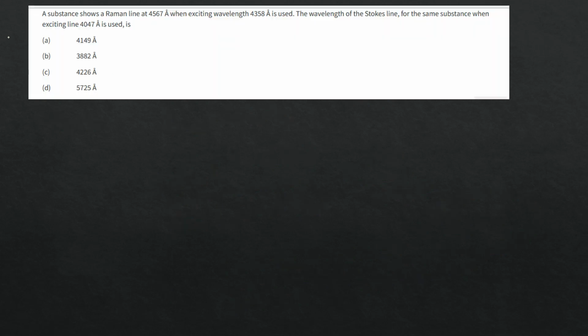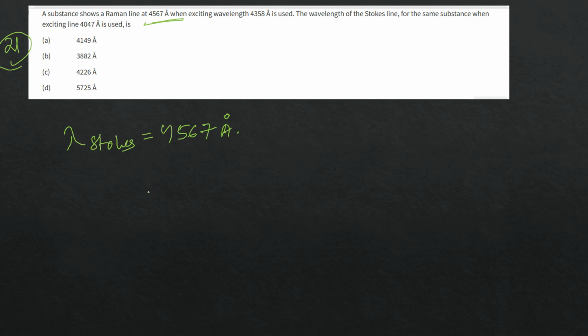Question number 21. A substance gave a Raman line at 4567 angstrom when an exciting wavelength is used. Find the wavelength of the Stokes line for the same substance when another exciting line is used. The Raman line that is given is actually the Stokes line, so lambda Stokes is 4567 angstrom.